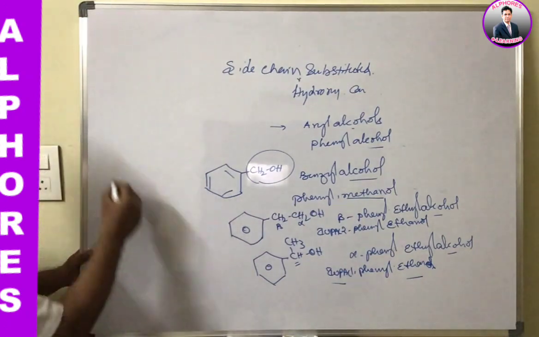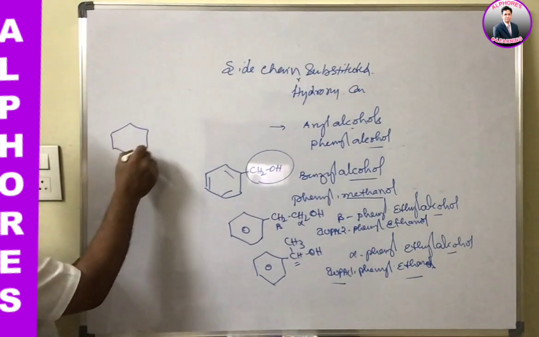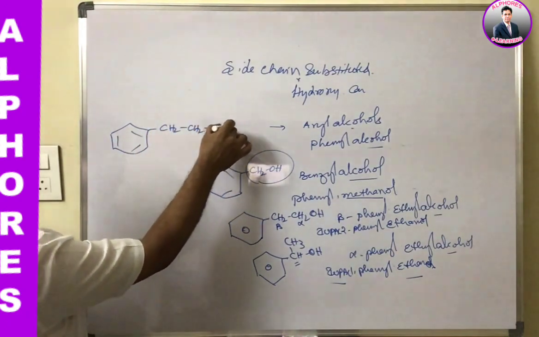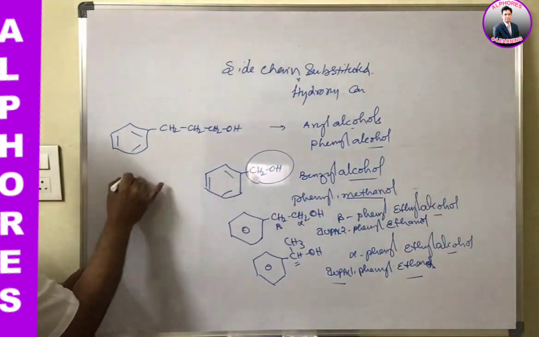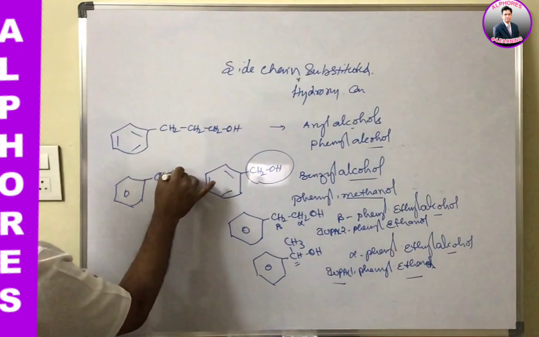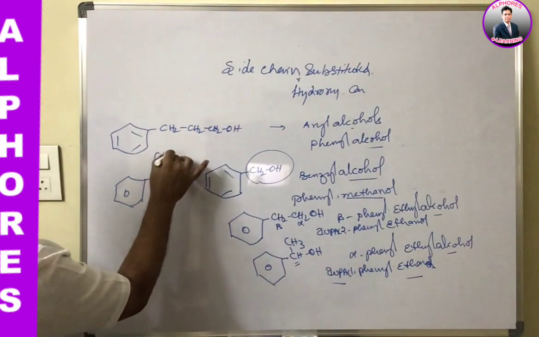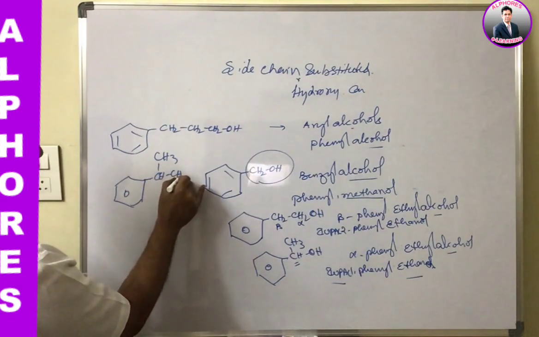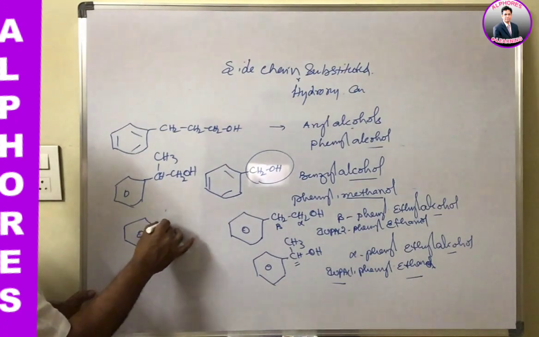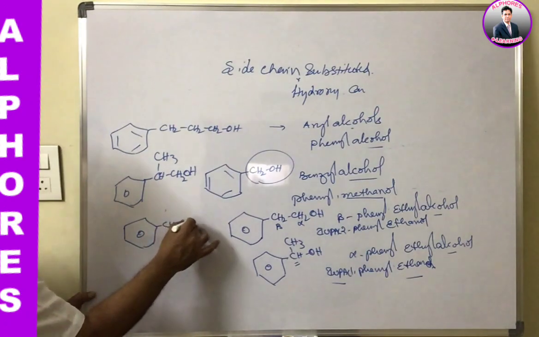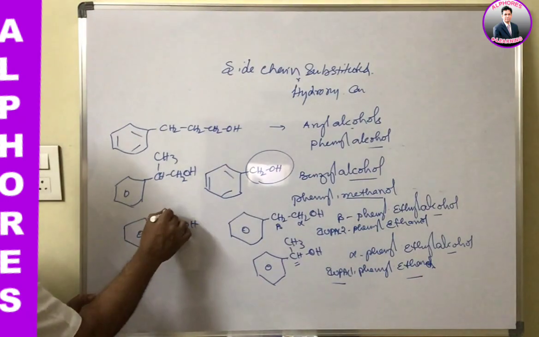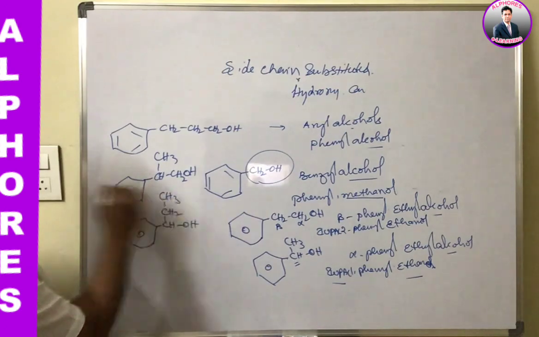Just remember, and now you try on your own to write the names for this compound. Try your own common name and IUPAC name with the same side chain where 3 carbons are present, but the OH group is present like this, and one more is this one, CHOH, and here it has CH2CH.